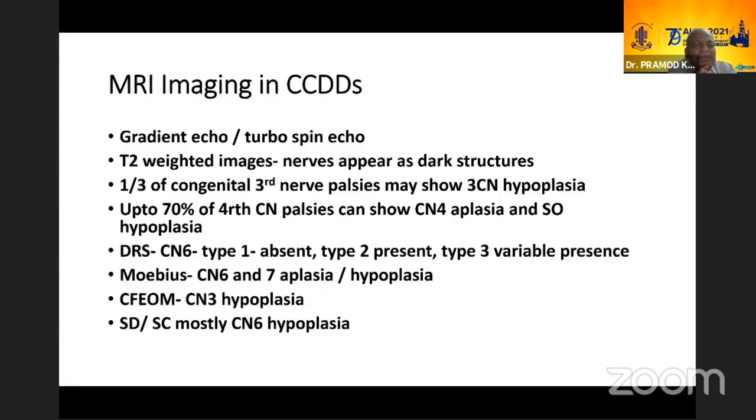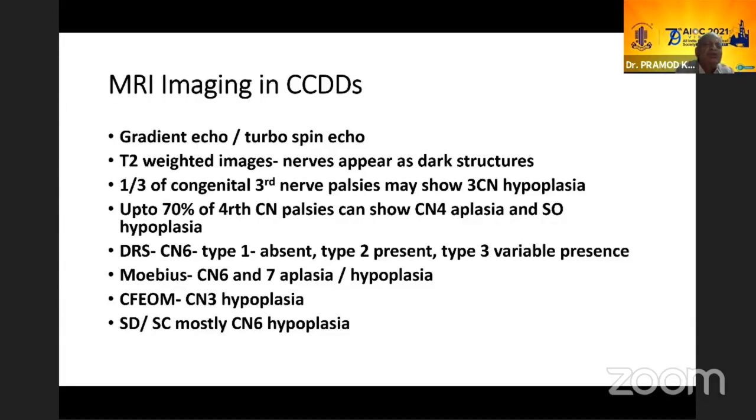Now, DRS, you have CN6 nerve may be absent in type 1. It could be present in type 2, and in type 3 it is variable. In Mobius, CN6 and 7 are either hypoplastic or absent, because Mobius is basically 6th and 7th nerve together. Because when Mobius grouped the cranial nerve palsies, he grouped 6 and 7 together. That's why it is since then known as Mobius syndrome. Now, CFEOM3, we have CN3 hypoplasia. So CFEOM that way shares problems with the third nerve palsy. The problem is similar.